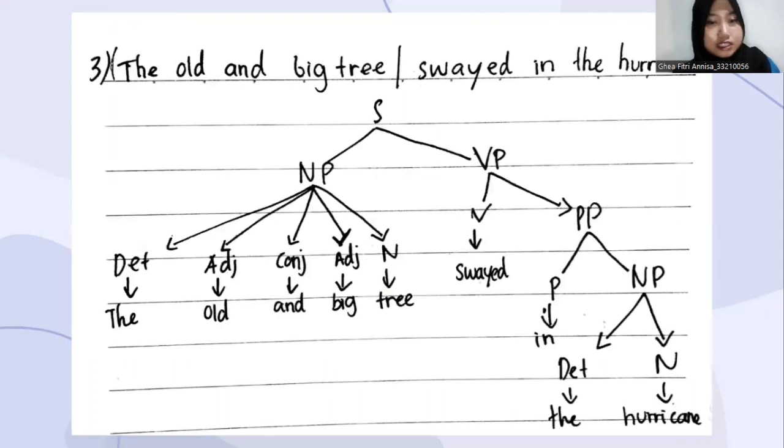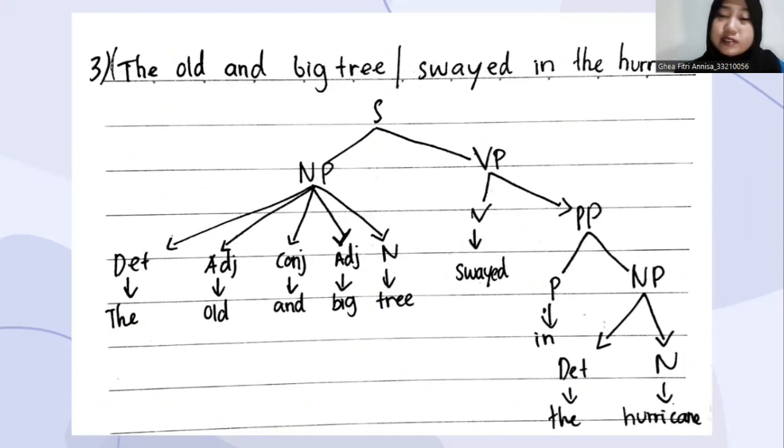Third is, the old and big tree swayed in the hurricane. As you can see, there are two phrases: noun phrase and verb phrase. For the noun phrase, the determiner is the, the adjective is old, the conjunction is and, the adjective is big, and the noun is tree.